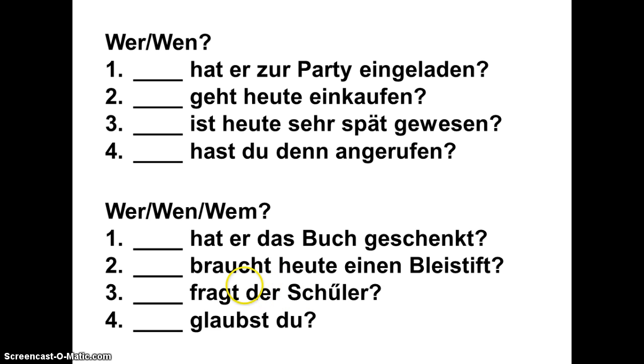So that must be the subject. That means the student must be doing the asking. In which case, this question word would not be wer, because I already know the subject. It would be wen. Wen fragt der Schüler, meaning whom does the student ask? On the flip side of that, if this word der Schüler had been den Schüler with an N, then I knew that that was the direct object, in which case this word would be wer.